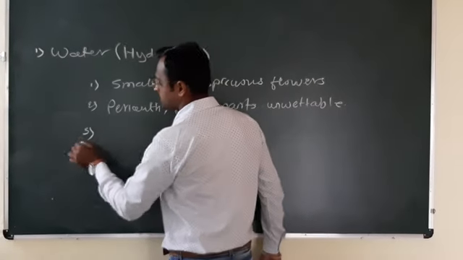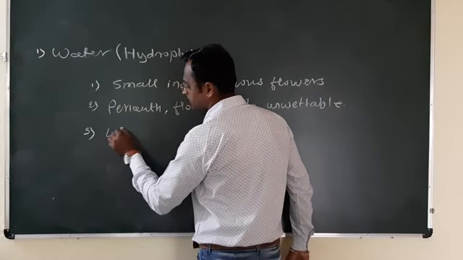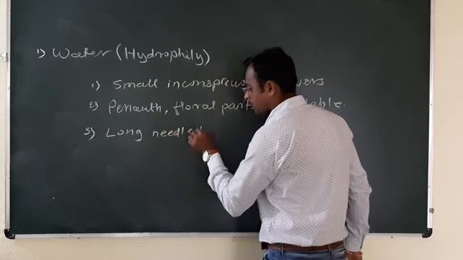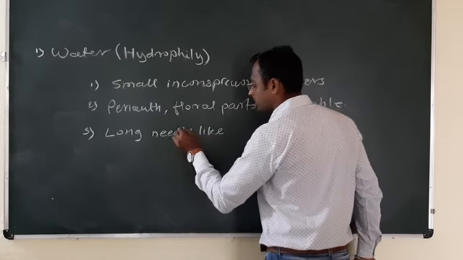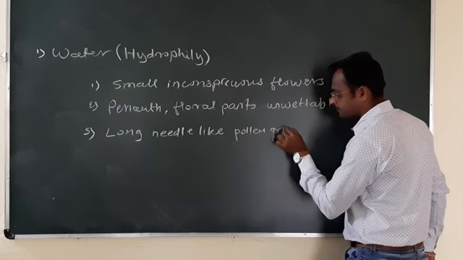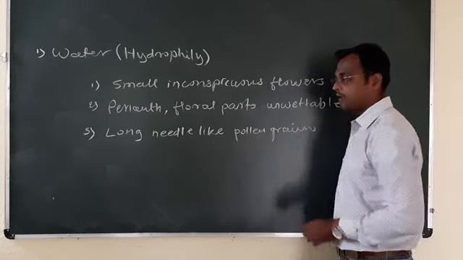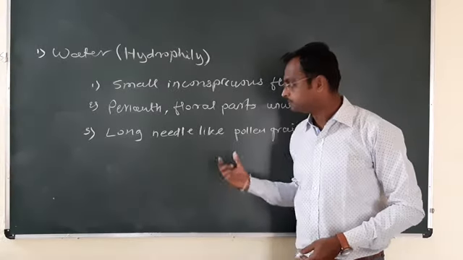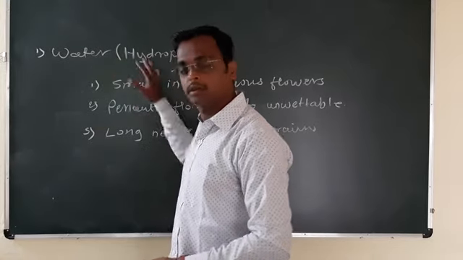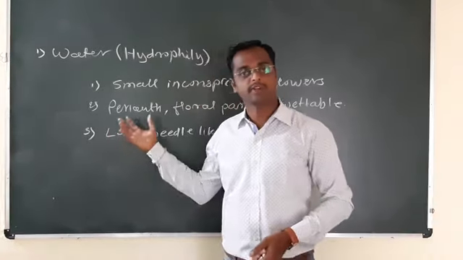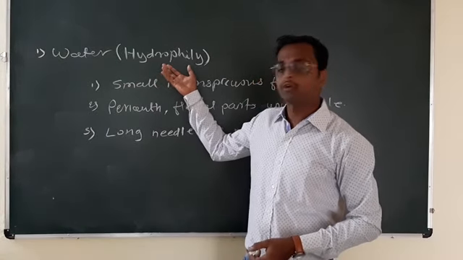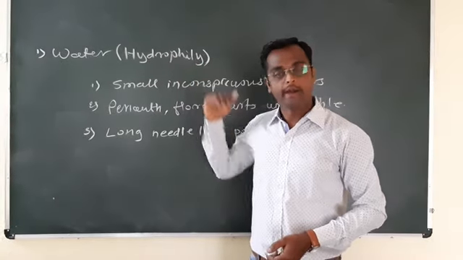The pollen grains produced are long, needle-like pollen grains. These are some adaptations or specialized structures which favor water pollination, or hydrophily.